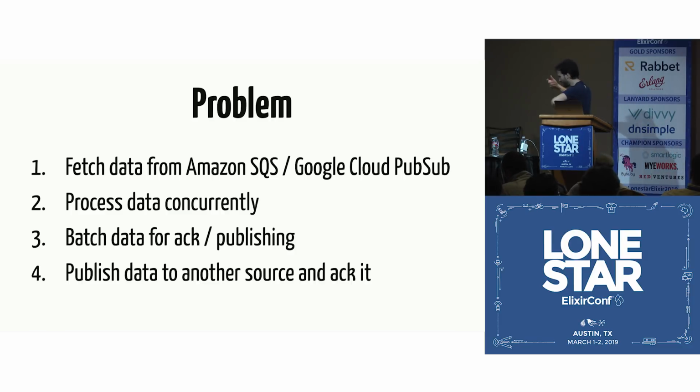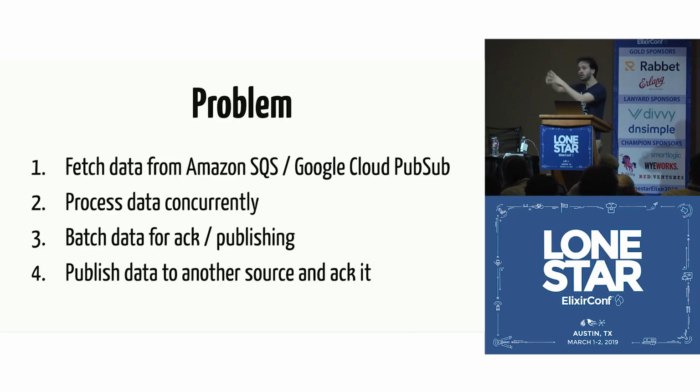So you get this data, you can send it to a bunch of workers that are working on this data. And then, for example, if you're using Amazon SQS, after you work on this data, you have to batch it because that's the most efficient way, both in terms of money and time, to acknowledge to Amazon SQS that the data has been processed.